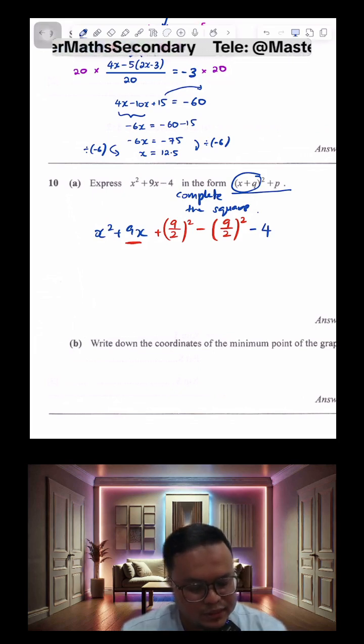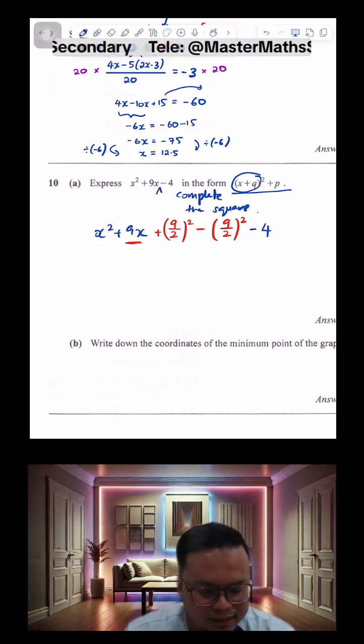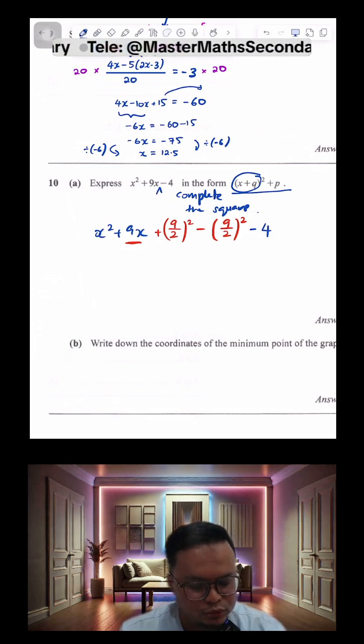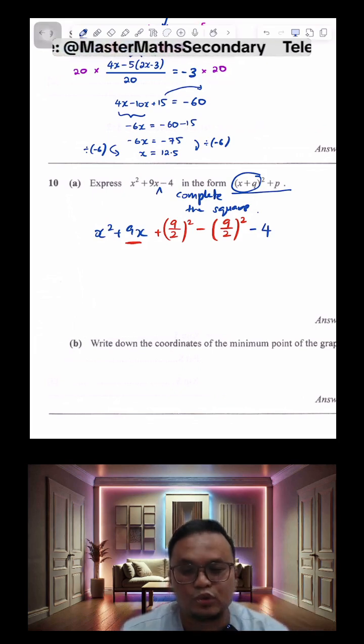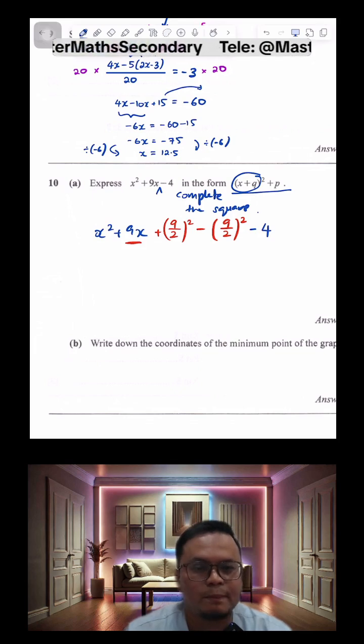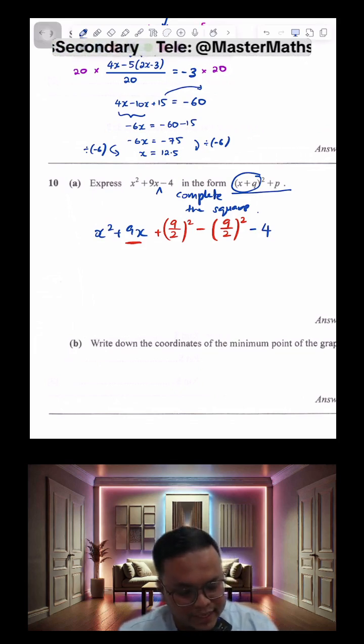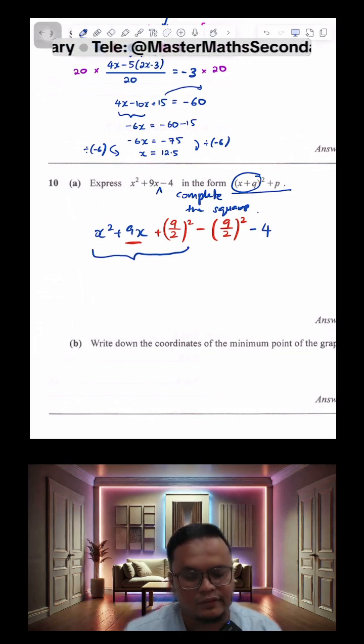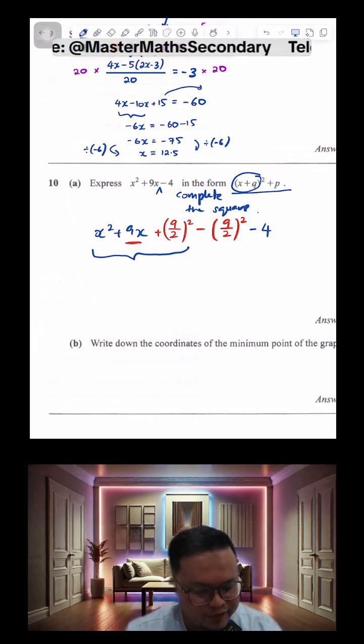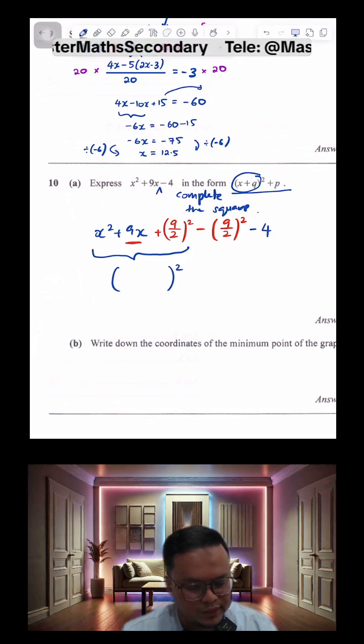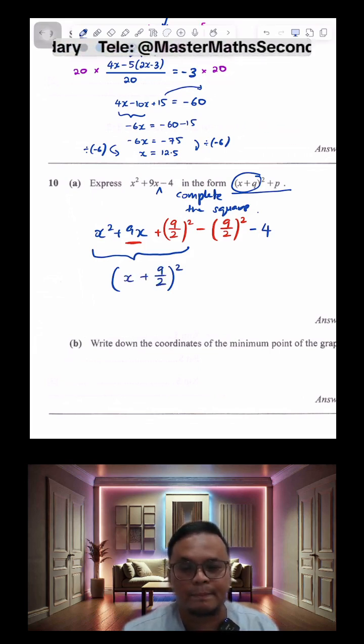In other words, in between this 9x and negative 4, I'm adding those 2 terms, the 9 over 2 squared minus 9 over 2 squared. This is to get our perfect square. The first 3 terms here are going to give us our perfect square, which is the square of x plus 9 over 2.